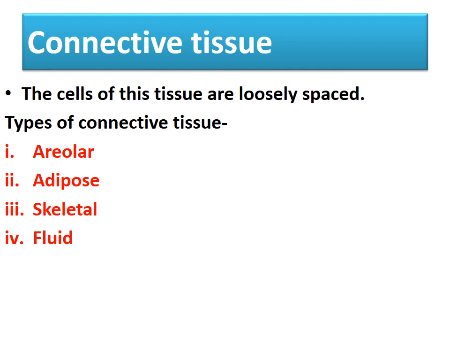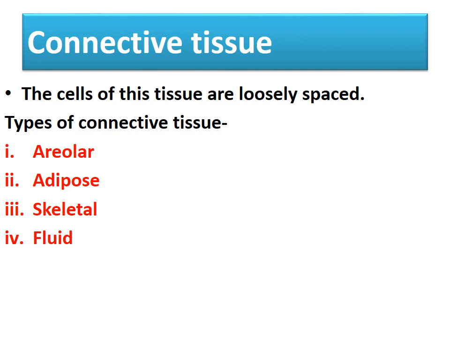What do you mean by connective tissue? The cells of this tissue are loosely packed, meaning there is very large intercellular space among the cells. In epithelium, the cells were tightly packed, with very little or negligible intercellular space. But in connective tissue, they are loosely packed, so as a result there is large intercellular space.